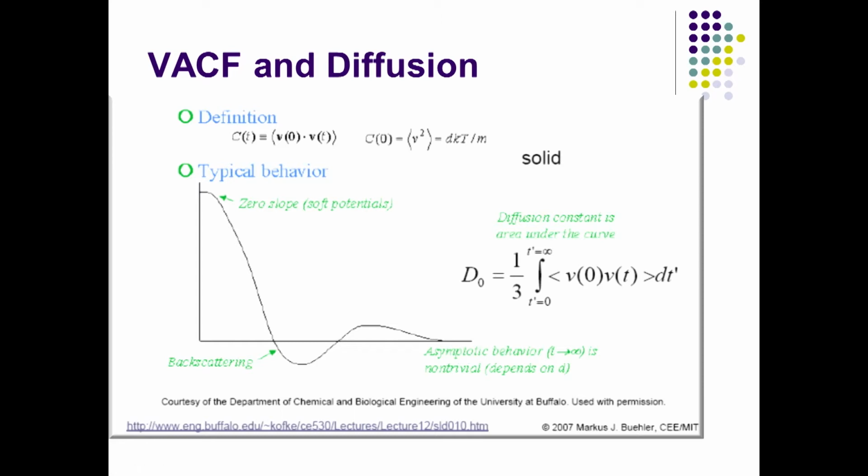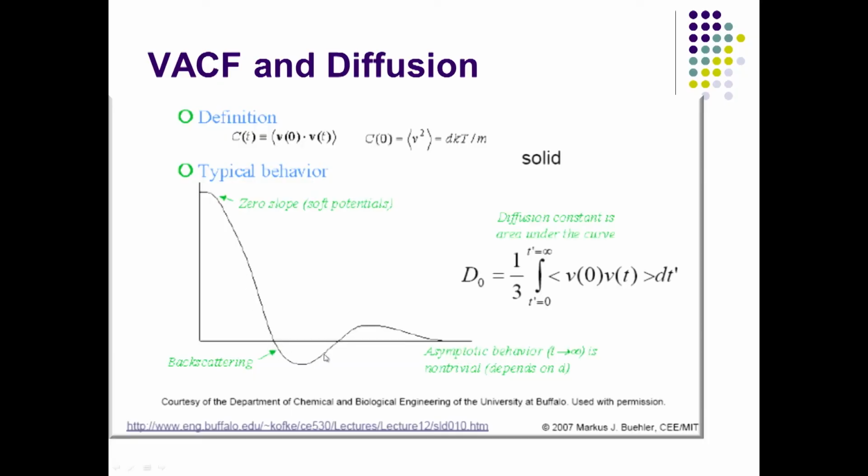If a material is liquid or gas, then you will see a simple decay, which is an exponential decay, but in the other case it will oscillate. So, this is a system which is solid and it shows certain oscillation which is going into backscattering, and also looking at asymptotic behavior as it goes to the second correlation. So, this kind of oscillatory behavior is indicative of the solid material.